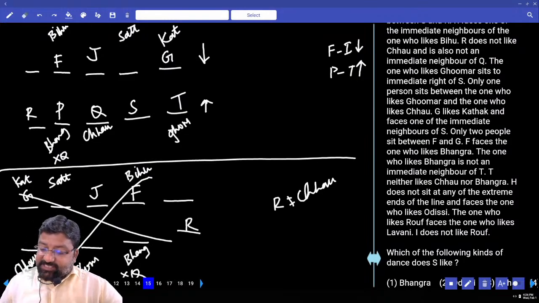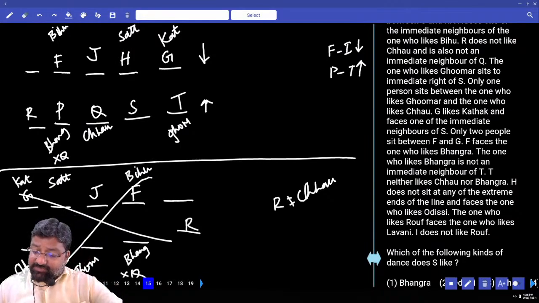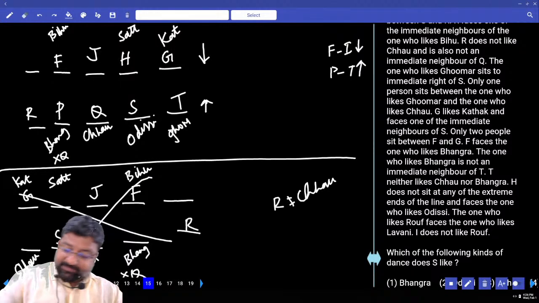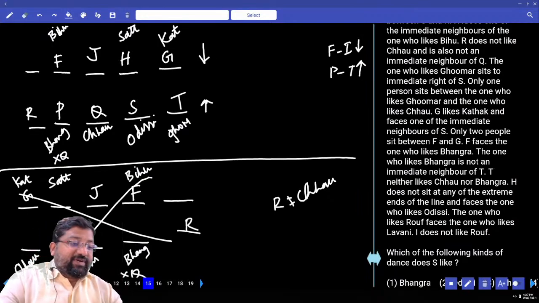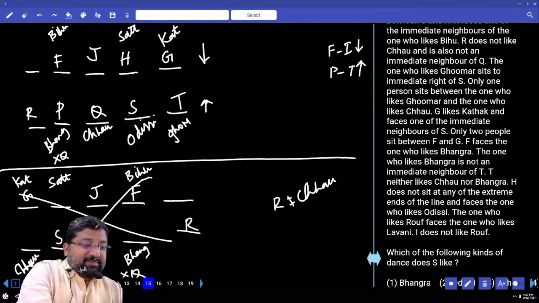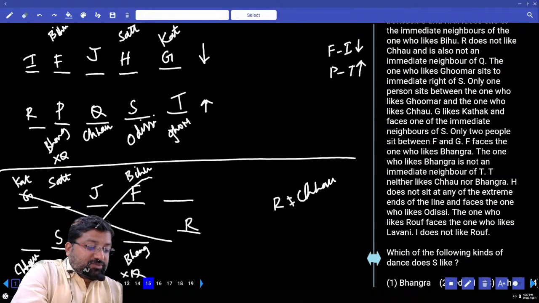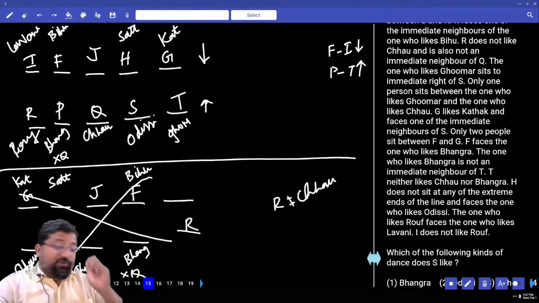H does not sit at any extreme ends of the lines. So this is H. H faces the one who likes Rauf, and the one who likes Lavani. Who should be here? I. I does not like Rauf, so who should like Rauf? R. This is Lavani.